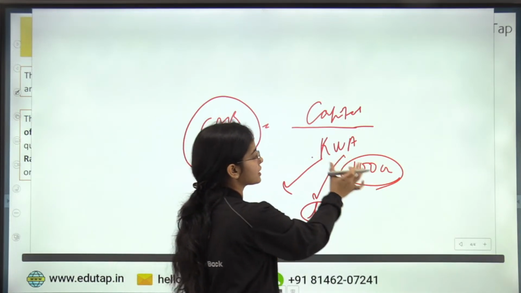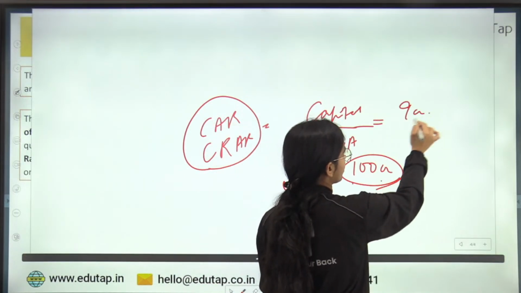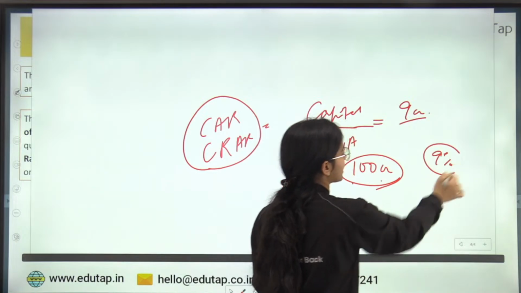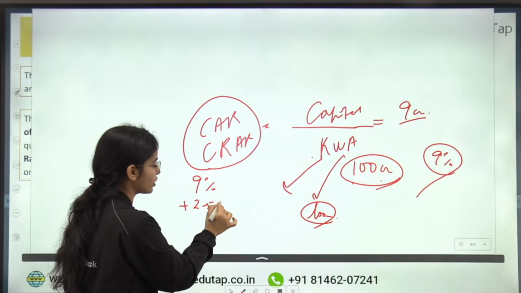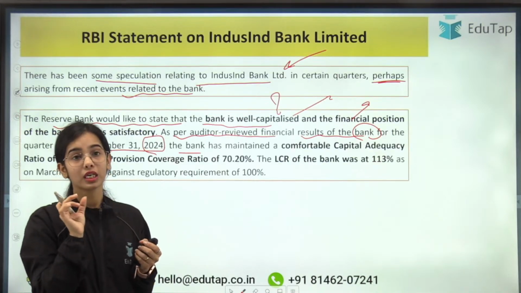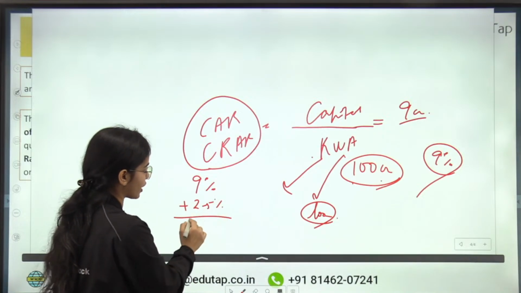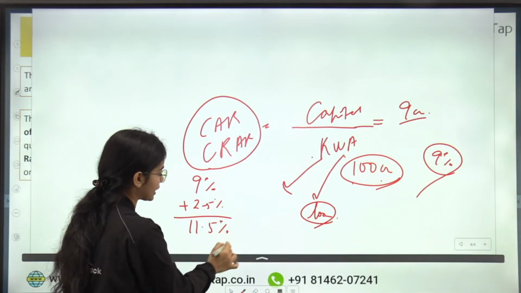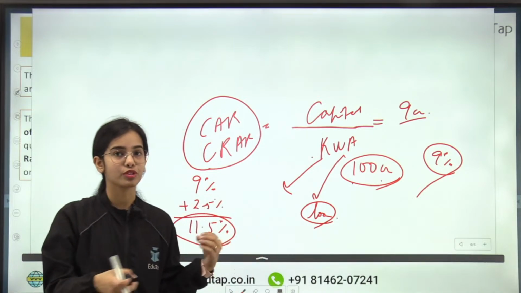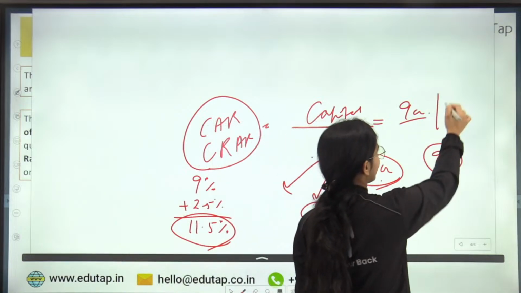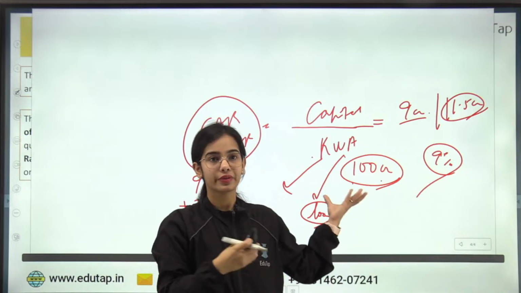So if the risk weighted asset is 100 crores, the banks have to maintain capital of 9 crore, that is 9%. That is the capital adequacy ratio, 9%. Plus the banks have to maintain a 2.5% capital conservation buffer. So in total, the bank has to maintain a capital adequacy of 11.5%. That is, the bank has to maintain 11.5 crore against 100 crores of its risk weighted asset.